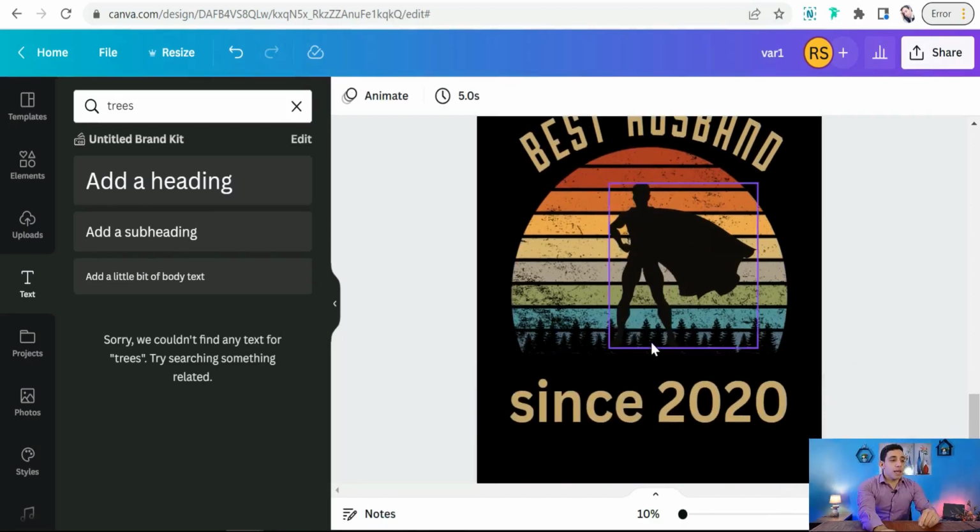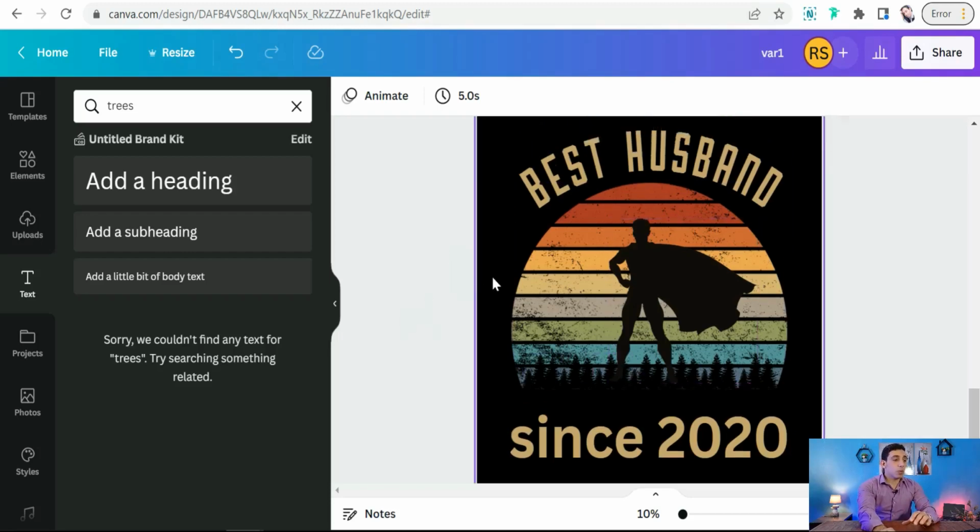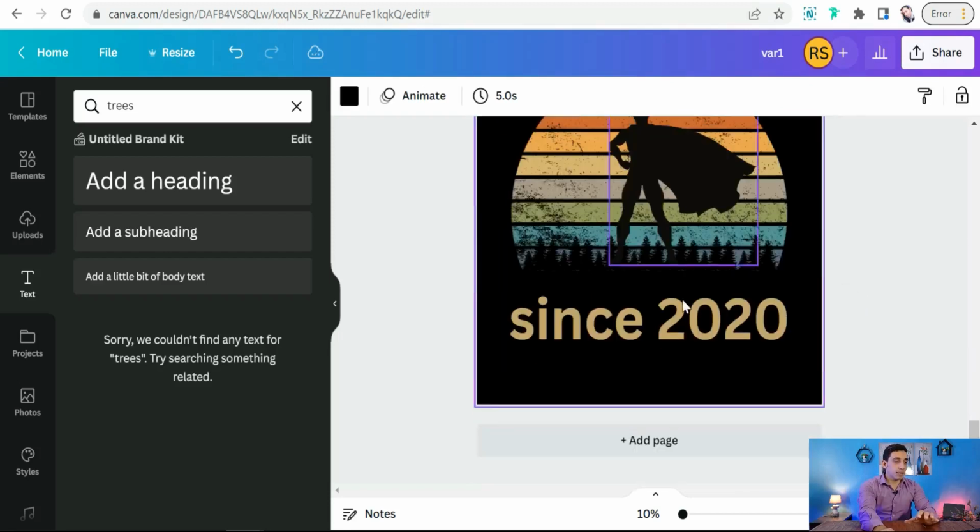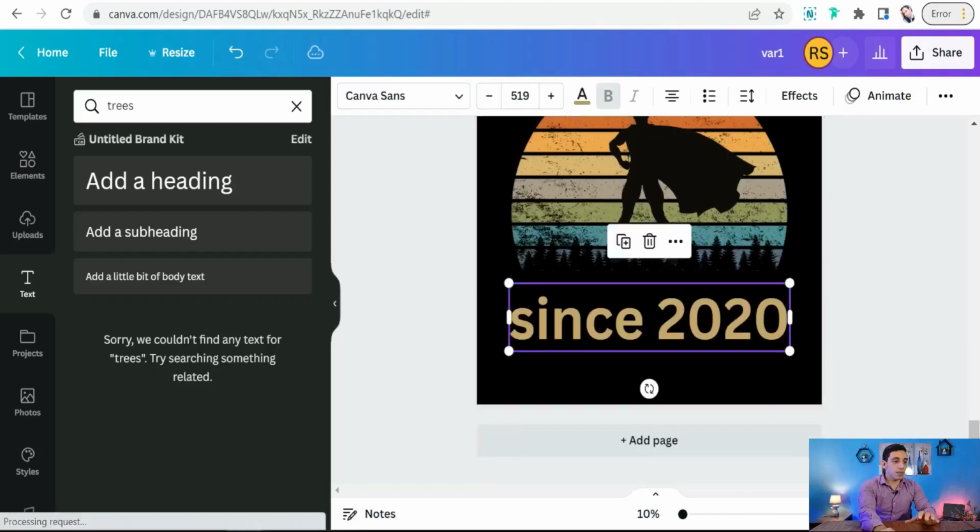Perfect. And as I said before, the best thing about that niche is that you can create a lot of designs with some variables. You can just change this year or this date. And of course you can do that manually. You can just copy that design and change this year to 2021, 2022, and so on. And of course this method takes a lot of effort and a lot of time.